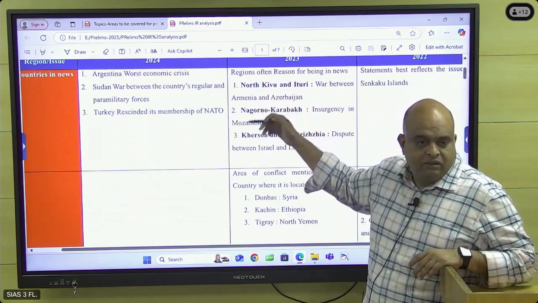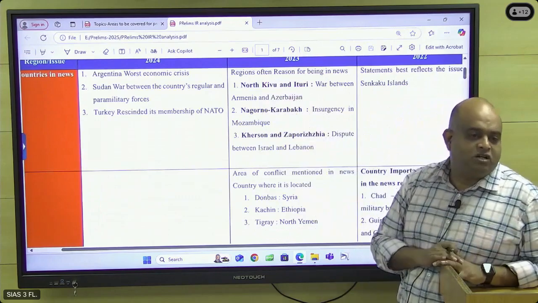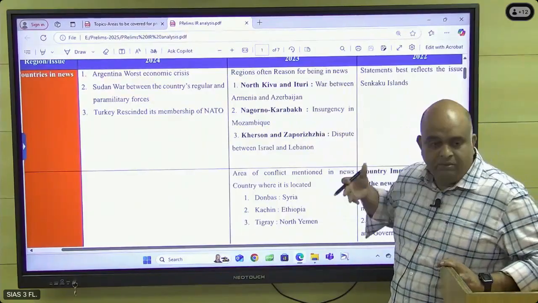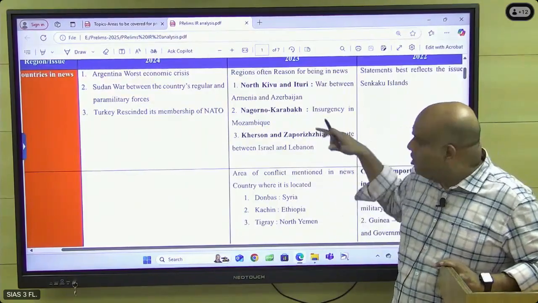Kivu is a lake. In and around the lake, some ethnic tensions are going on. So it's a hot issue, a 2025 issue. That means this issue has been prolonging for a long time. Okay, this is a hot issue.